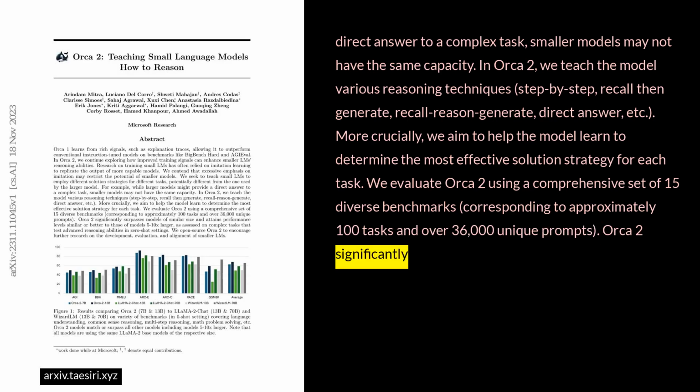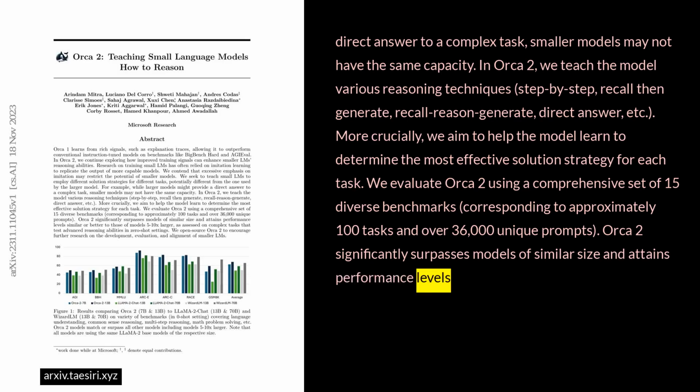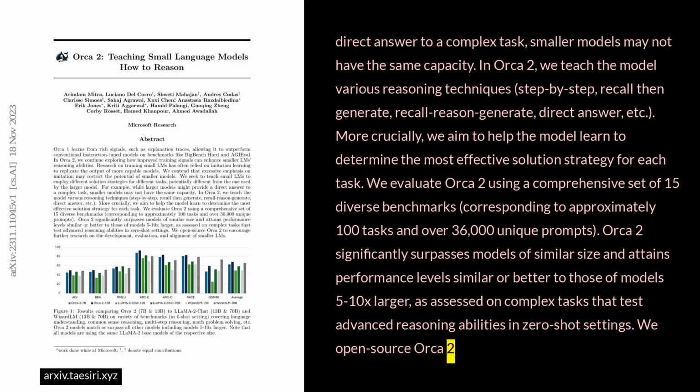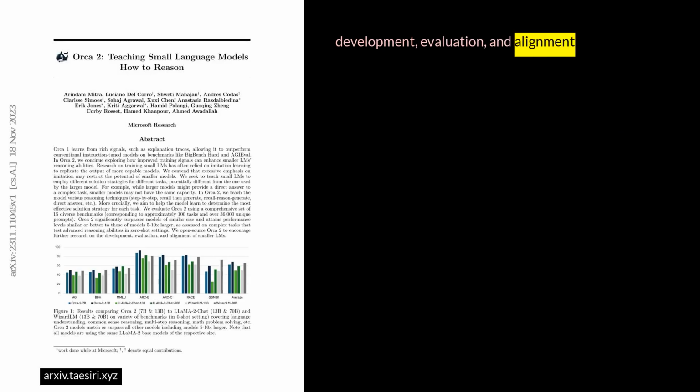Orca 2 significantly surpasses models of similar size and attains performance levels similar or better to those of models 5-10x larger, as assessed on complex tasks that test advanced reasoning abilities in zero-shot settings. We open-source Orca 2 to encourage further research on the development, evaluation, and alignment of smaller LMs.